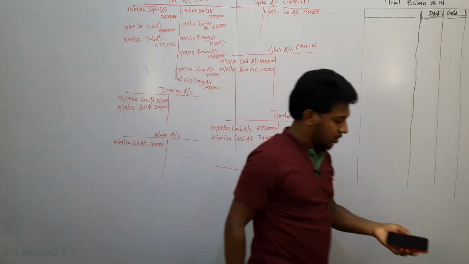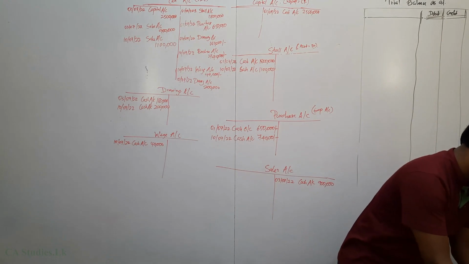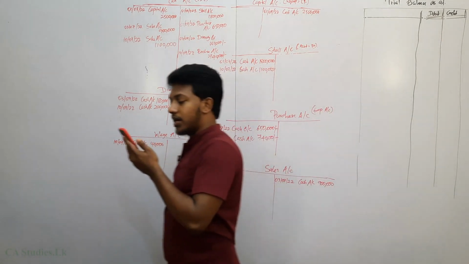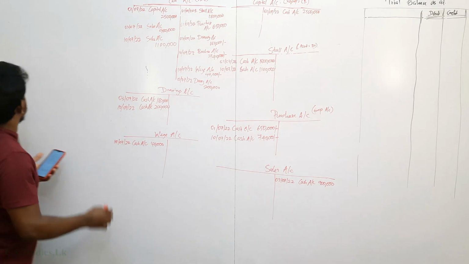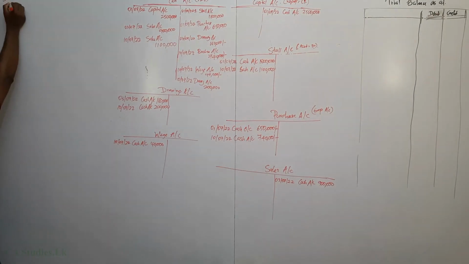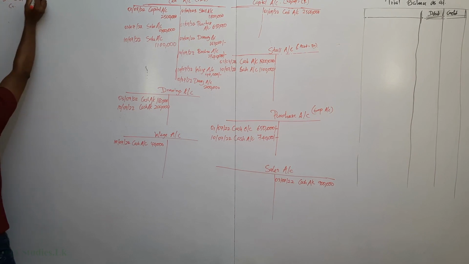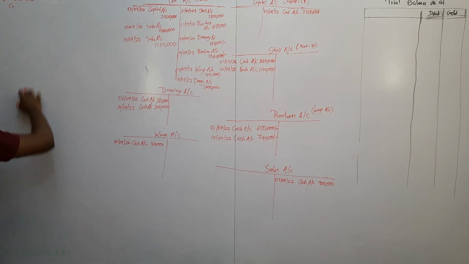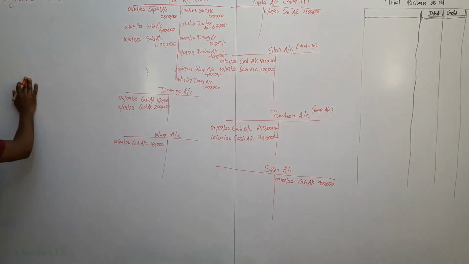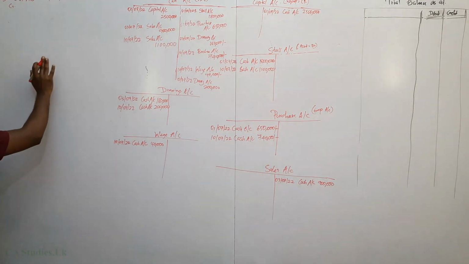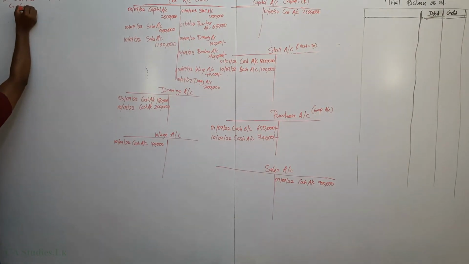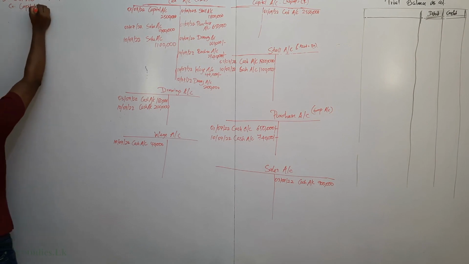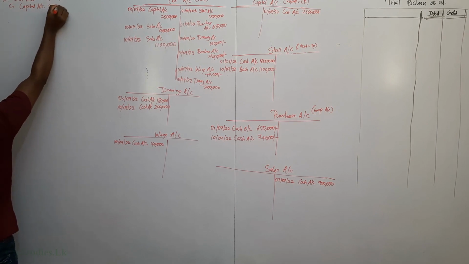Next, Lisara is investing 250,000 worth of cash. Cash increases, so the cash account increases. Cash is an asset, so the debit side increases by 250,000. Capital increases. Capital is equity, and equity is on the credit side, so the capital account credit side increases by 250,000.